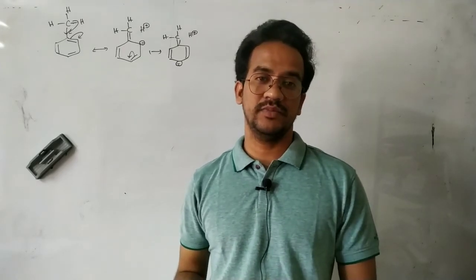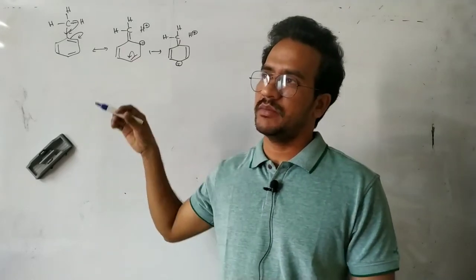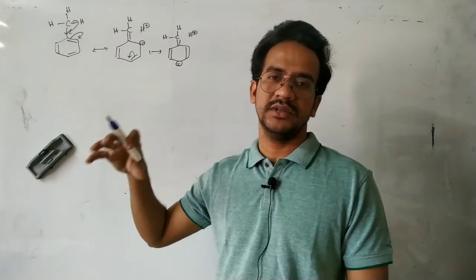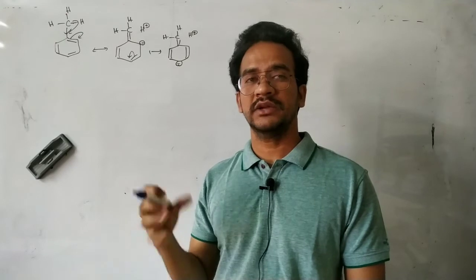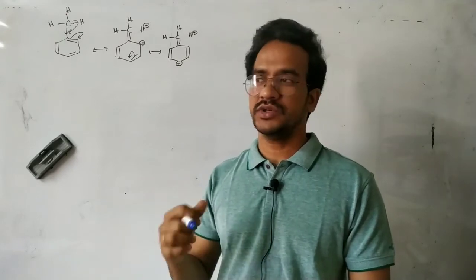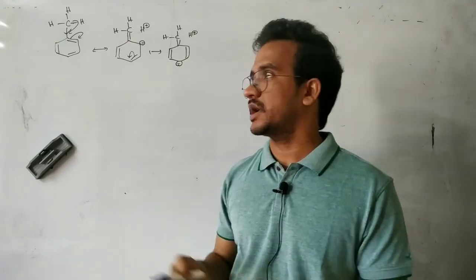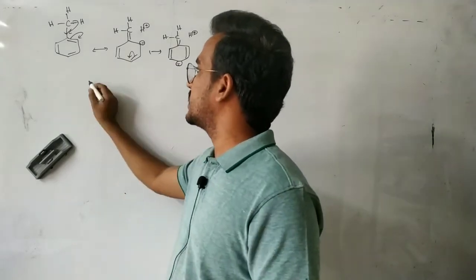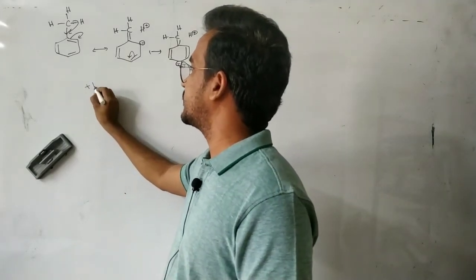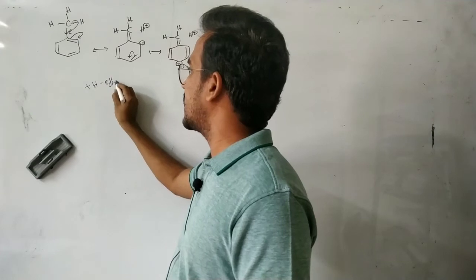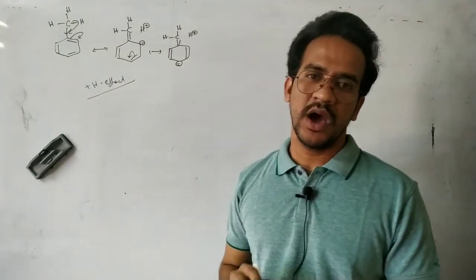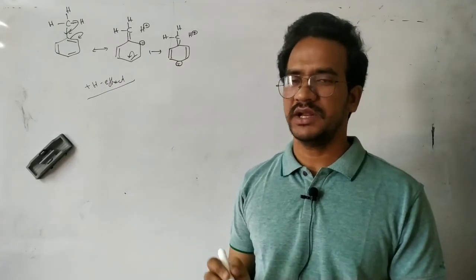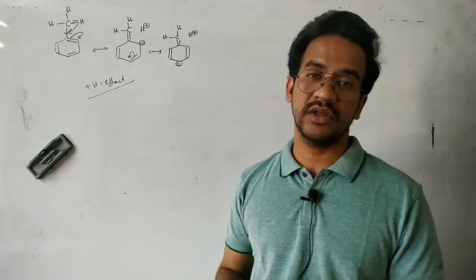So it acts as a plus I group. By hyperconjugation also, this alkyl group increases the electron density. This type of effect in alkyl benzene is called the plus H effect, that means positive hyperconjugation. As a result, electron density increases on the benzene.